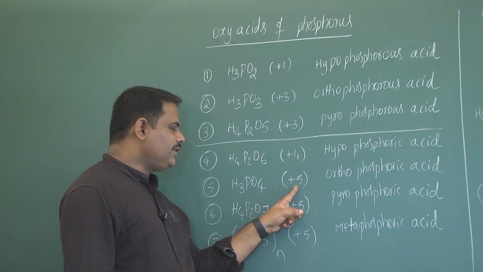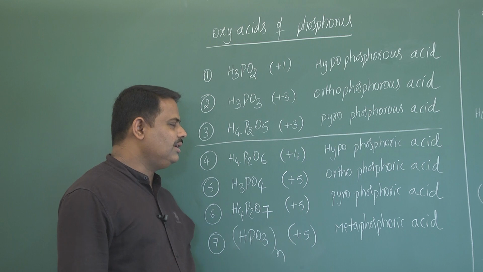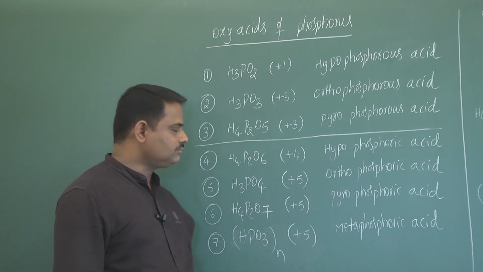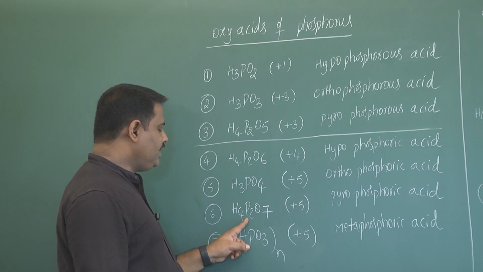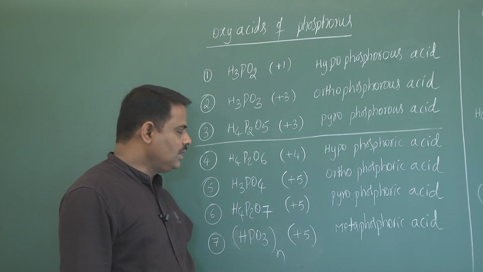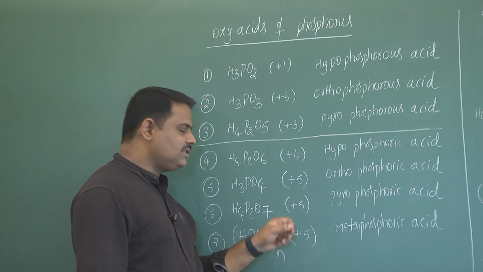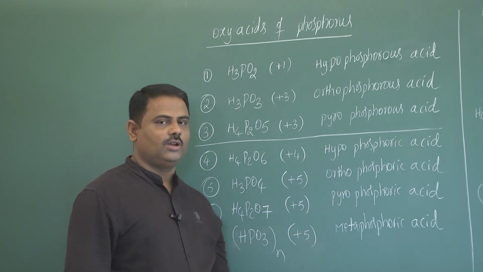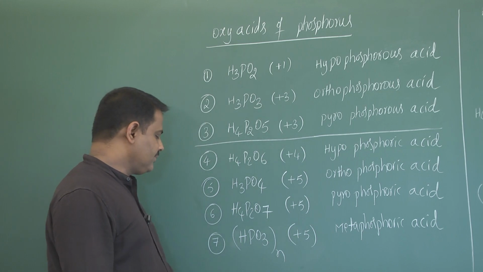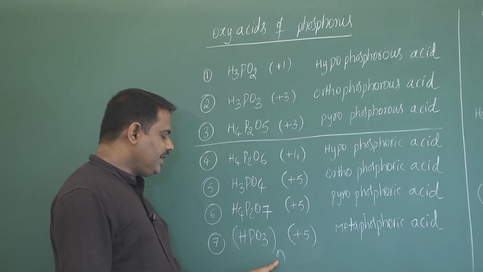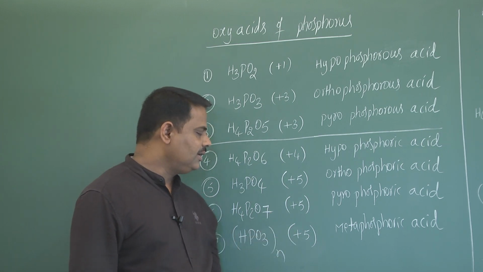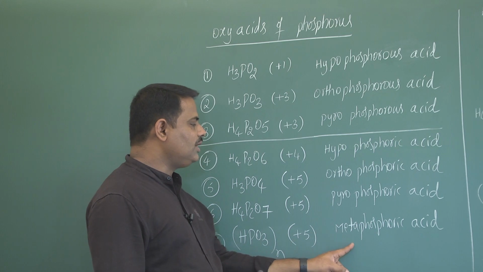H3PO4, oxidation state of phosphorus is +5, name is orthophosphoric acid. H4P2O7, oxidation state of phosphorus is +5, name is pyrophosphoric acid. HPO3 taken n times, here oxidation state is +5, name is metaphosphoric acid.